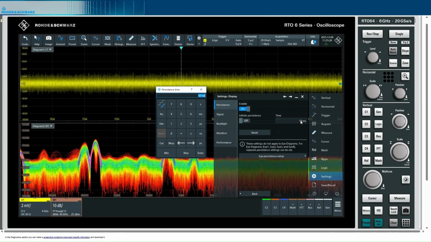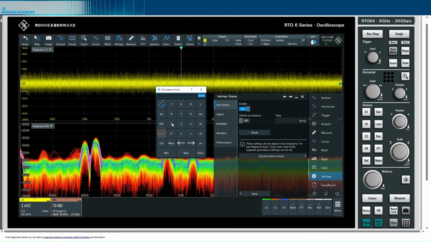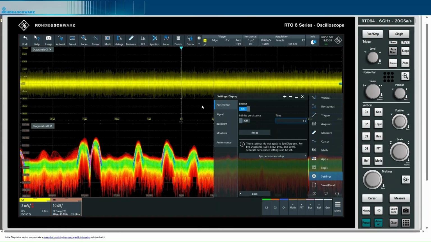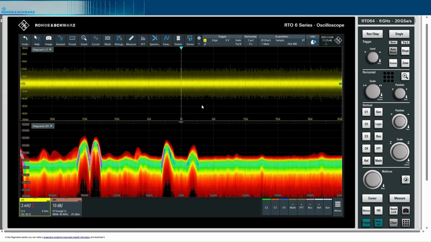Let's set it from only 50 milliseconds to 1 second here. Okay, so now we have 1 second of persistence. Now we can define that we only want to see the ISM band here.